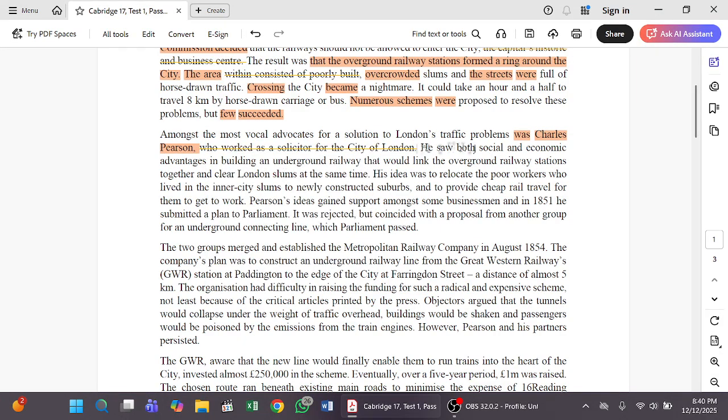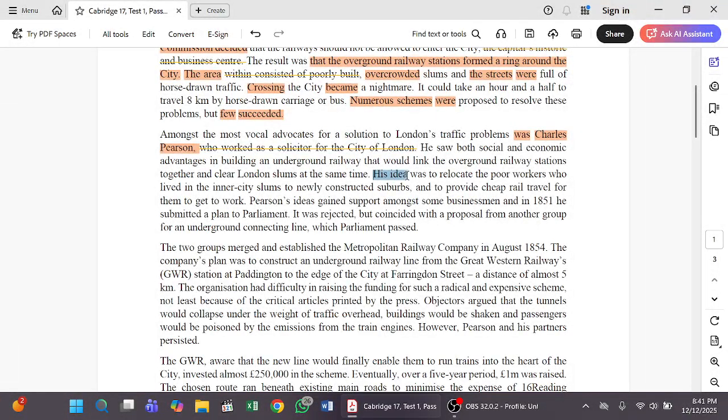Okay, so he saw both social and economic advantages in building an underground railway that would link the railway stations together and clear London's slums at the same time.